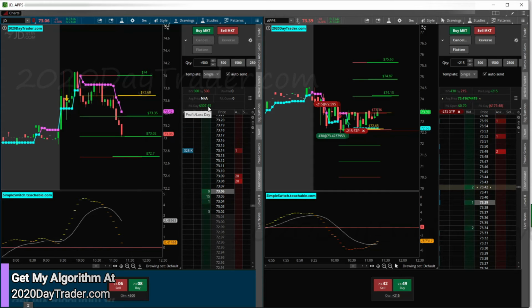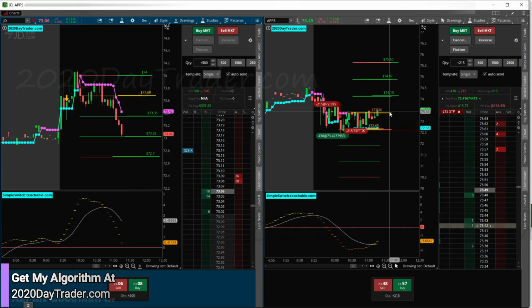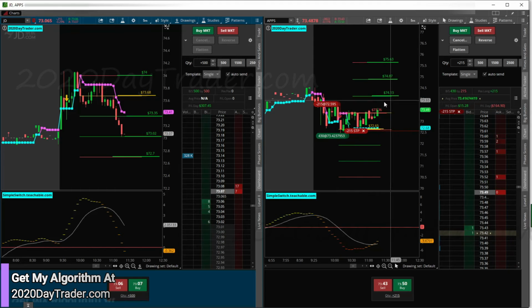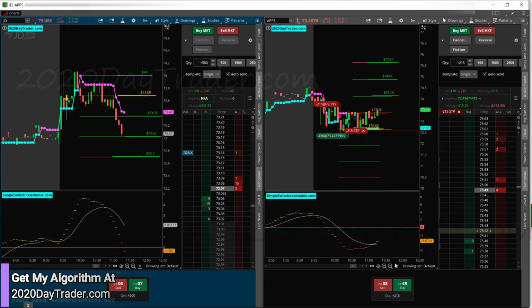So we're looking at 150 risk reward. Got 300 out of it. Pretty awesome. So we'll put that in the log. And then APPS, like I said, looks like it's building energy for a breakout. I know a lot of you are like, no, there's a wedge, it's going to break down. But we'll see what ends up happening.